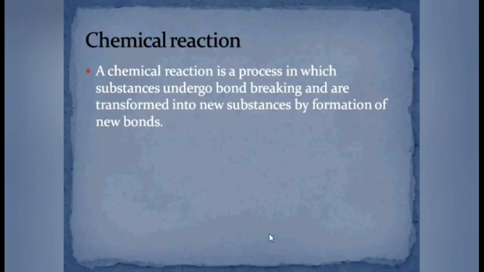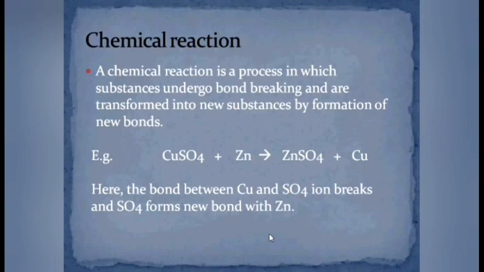Hence, in a chemical reaction, the old bonds between the substances are broken and new bonds are formed, forming the new products. The definition can be well justified with the help of a chemical reaction.